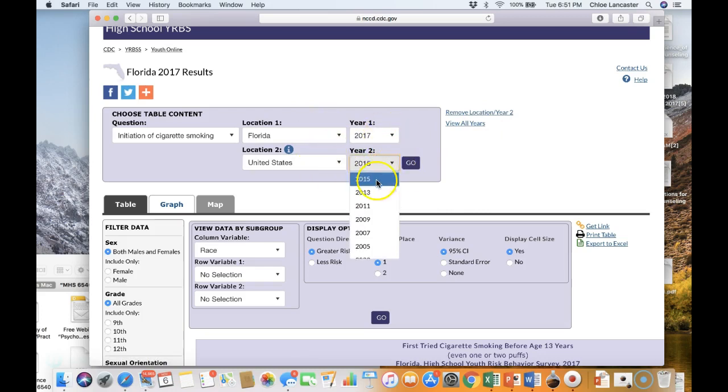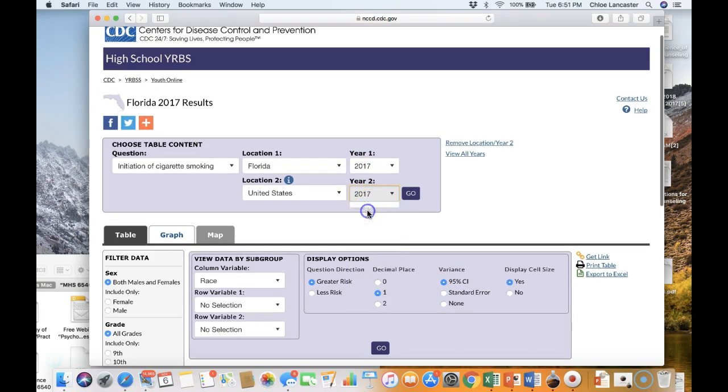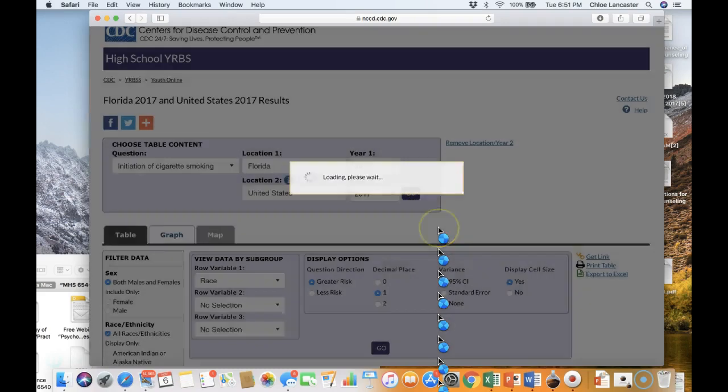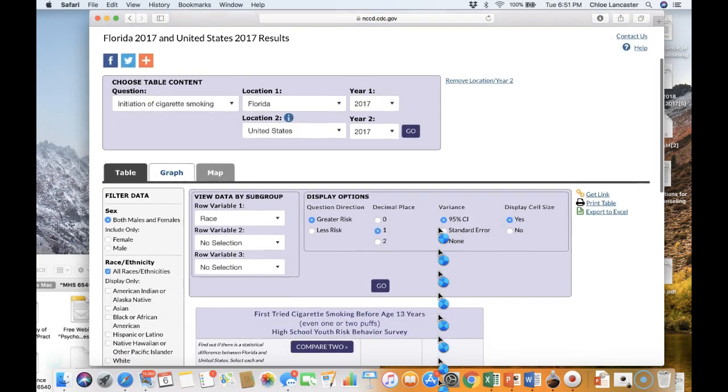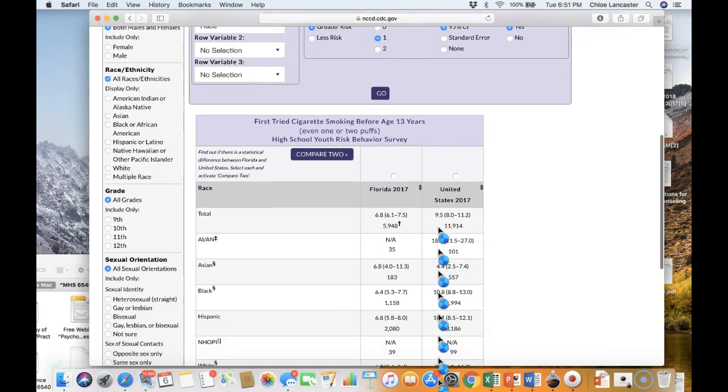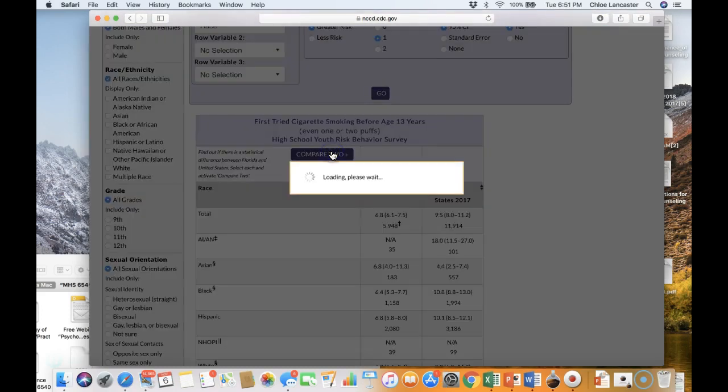We really want to make sure that's going to be the same year, because if we're looking at the 2017 population of Florida with the 2015 population of the United States, it's a different sample. So you want to keep our comparison groups as equivalent as possible, or as close as possible. So scrolling down, we can go ahead and click on compare to.